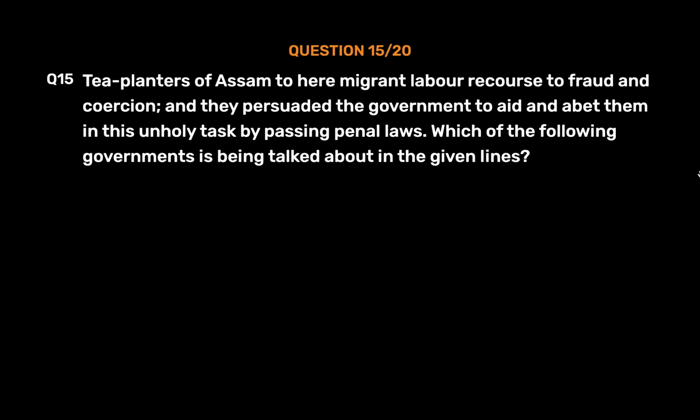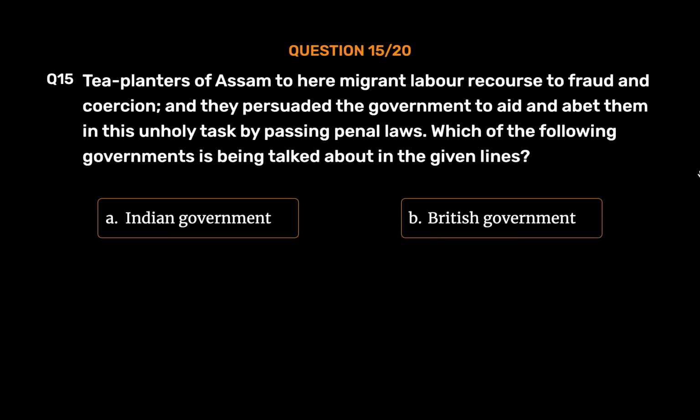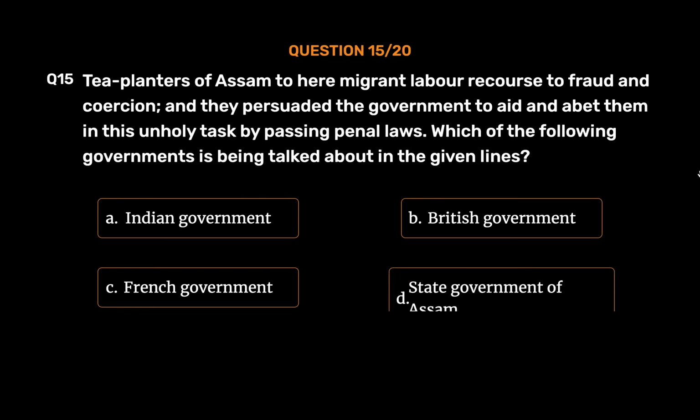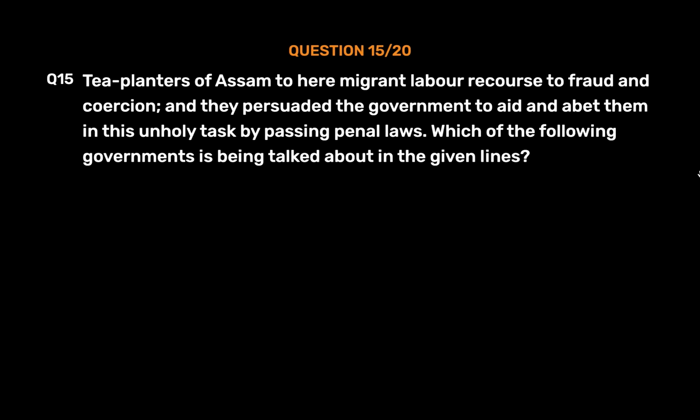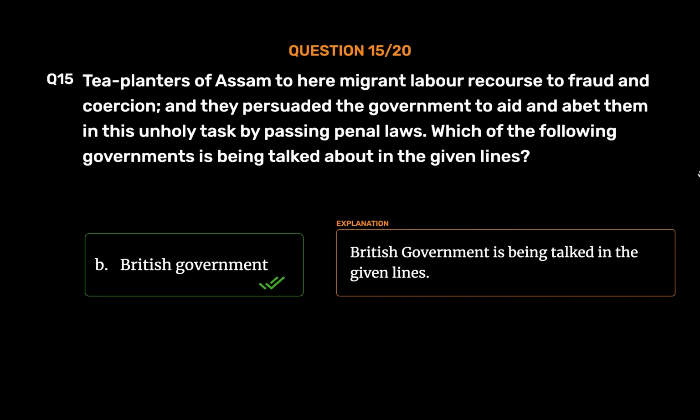Question number 15. Tea planters of Assam resorted to fraud and coercion to recruit migrant labor, and they persuaded the government to aid and abet them in this unholy task by passing penal laws. Which of the following governments is being talked about in the given lines? Option A. Indian government. Option B. British government. Option C. French government. Option D. State government of Assam. The correct answer is Option B. British government. The British government is being talked about in the given lines.